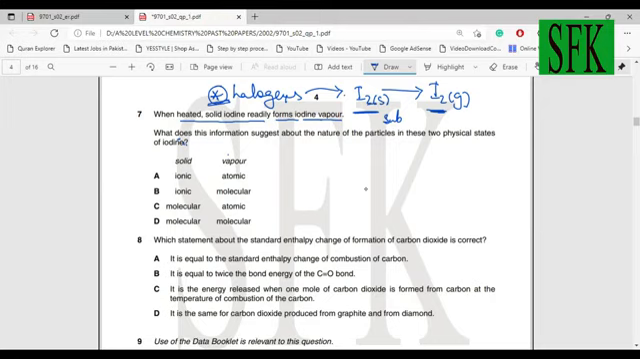So which information suggests the nature of the particles in the two physical states? Physical states mean that they are actually existing physically, right? They're existing in the solid state as well as the vapor state. So for physical state, they have to be in the molecular form. So molecular and molecular is the answer, option D.